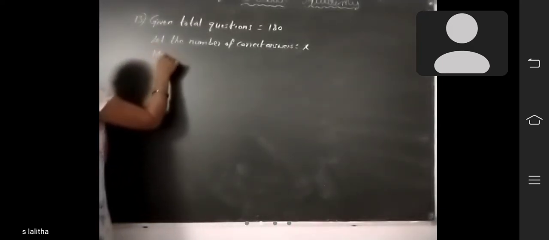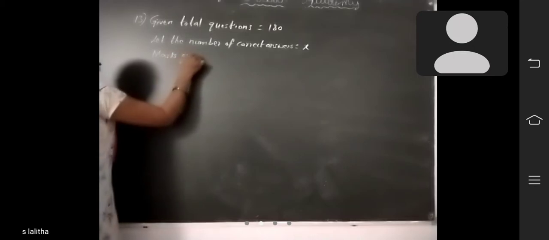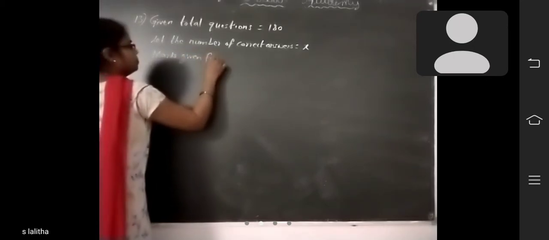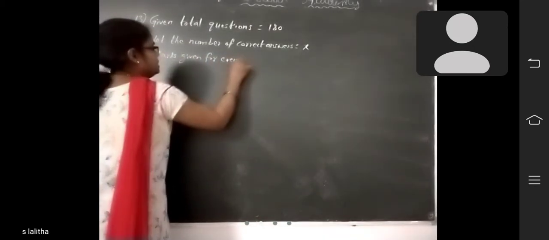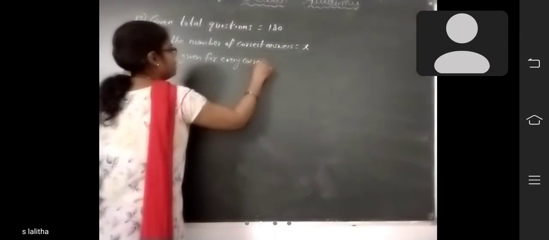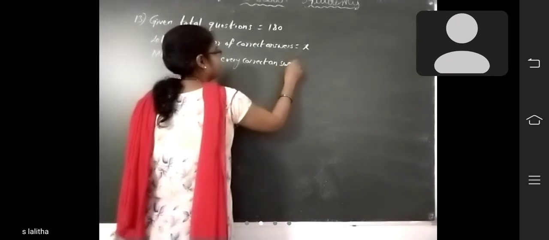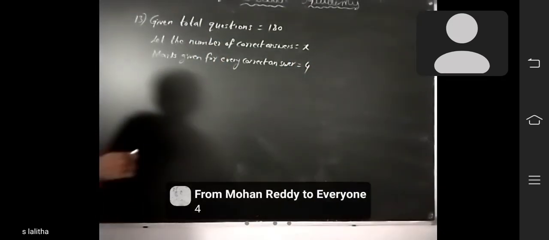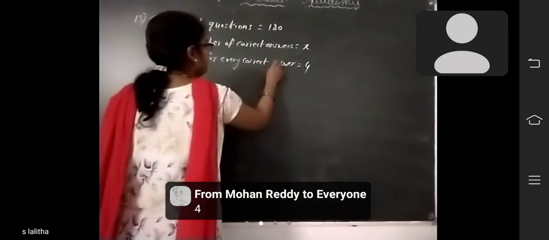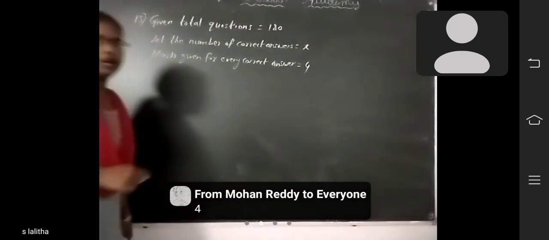Okay. Marks given for every correct answer. How many marks they given? 4 marks given. For every correct answer they are given 4 marks.